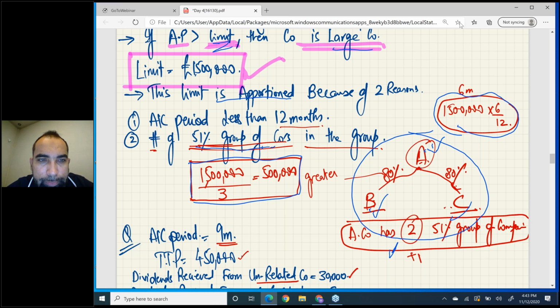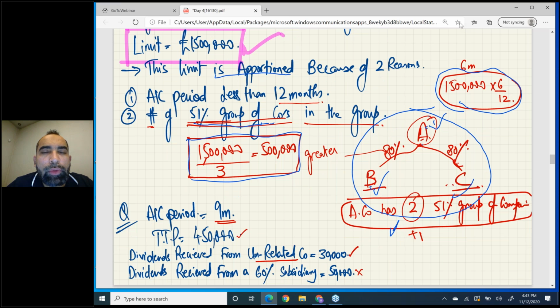Now, again, if you want to decide whether your company is large or small, you need to compare AP, augmented profit, with limits. Normally the limit is 15 lakh, but the limit is apportioned for two reasons. Number one, if the accounting period is less than 12 months, then you apportion the limit. And if you are part of a 51% group of companies,